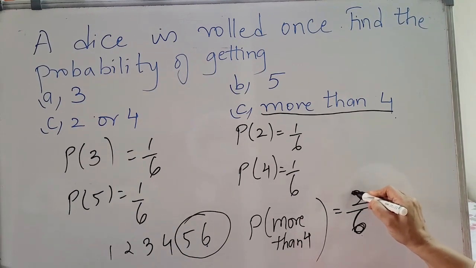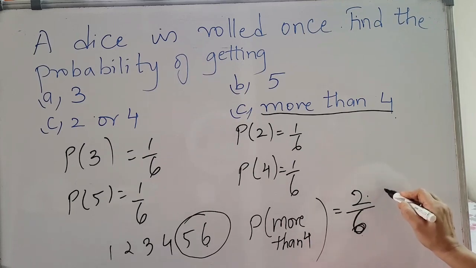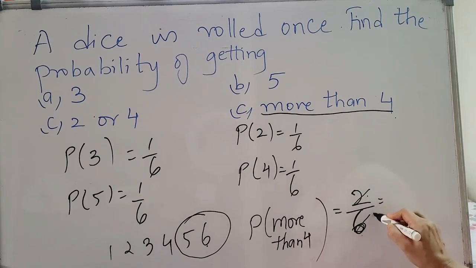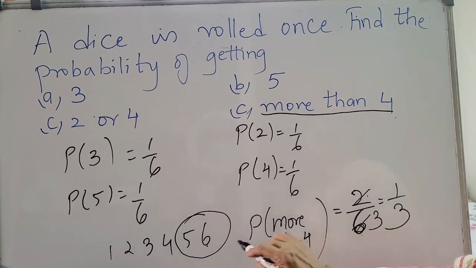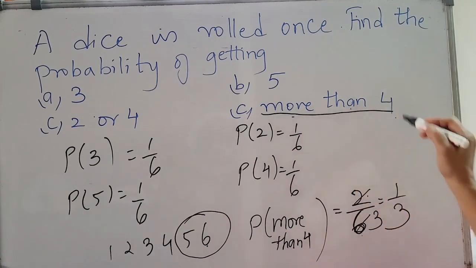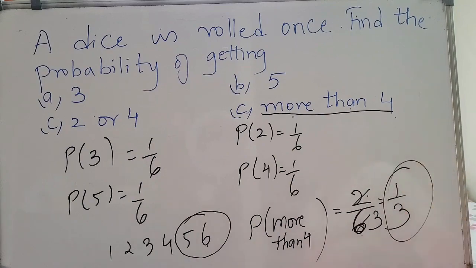So 2 by 6. Here 2 3s are 6. So what is the probability of having more than 4? It is 1 by 3.